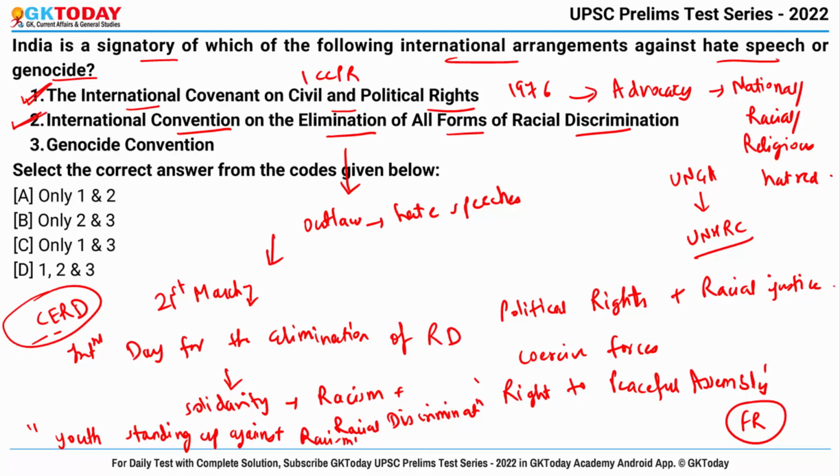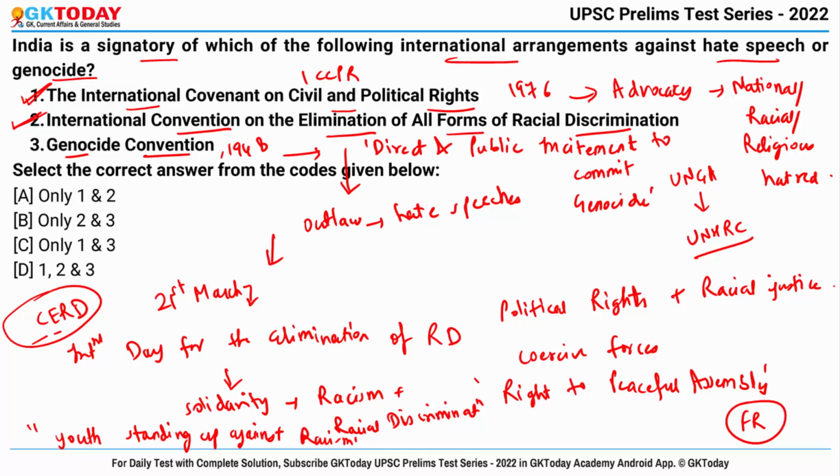This is right. And third is Genocide Convention 1948. So this convention prohibits direct and public incitement to commit genocide. So yes, India is also a part of this convention. Correct answer becomes 1, 2 and 3.